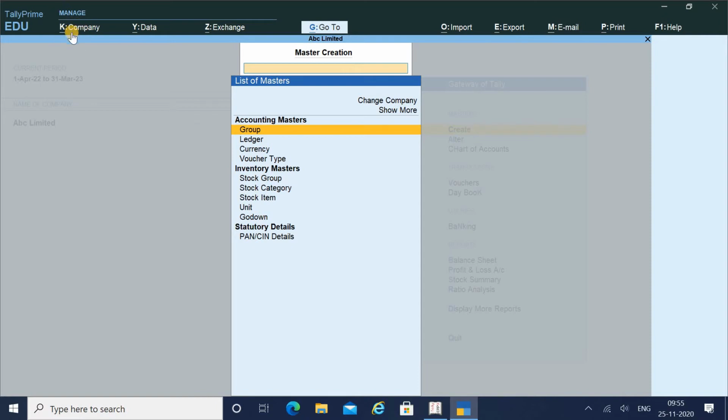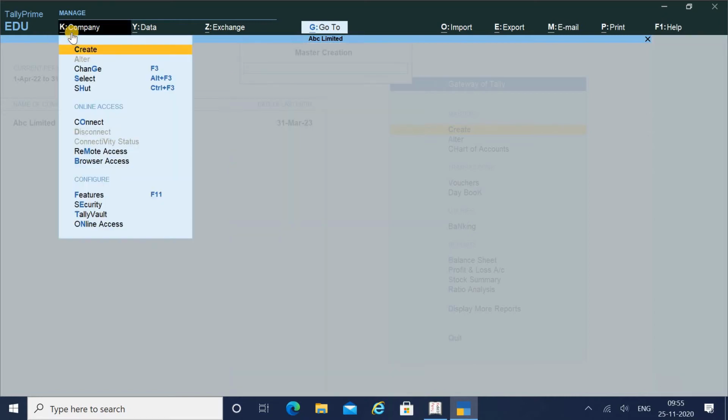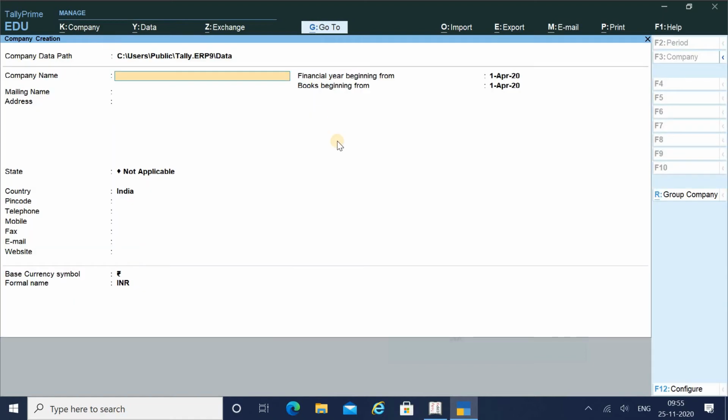Here, on my left hand side, you can see there is a shortcut key known as Alt K. I have pressed Alt K, or you can click over here and you can see that there is Create. Just press enter and you will be on your company creation page.